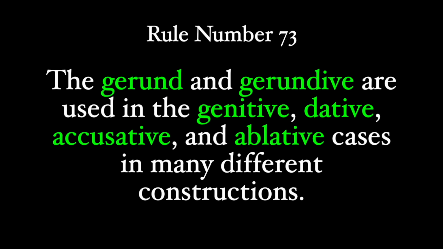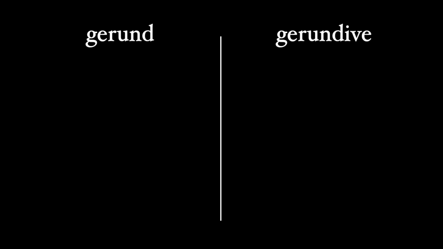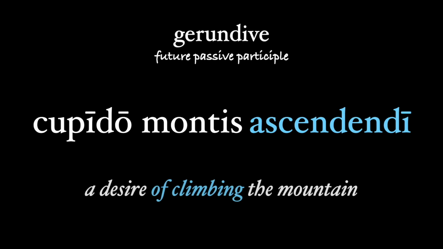Rule number 73. The gerund and gerundive are used in the genitive, dative, accusative, and ablative cases in many different constructions. This rule focuses on two specific forms, the gerund and the gerundive. In short review, the gerundive is effectively the future passive participle, and we see it in a construction like cupido montes ascendendi, a desire of climbing the mountain.